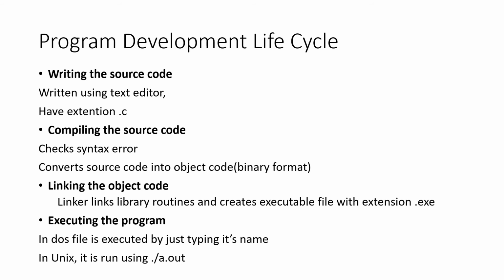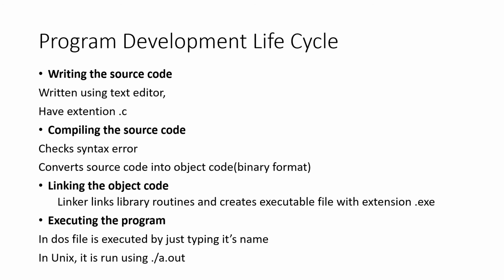That source code is converted into object code, which is in binary format, because the computer can understand only the binary language. So you require some intermediator which converts the source code written in the C language into the binary format, which is done by the compiler. So the compiler converts source code into object code when there is no error in your code. And after that, the linker links the library routines and creates the executable file with extension .exe.